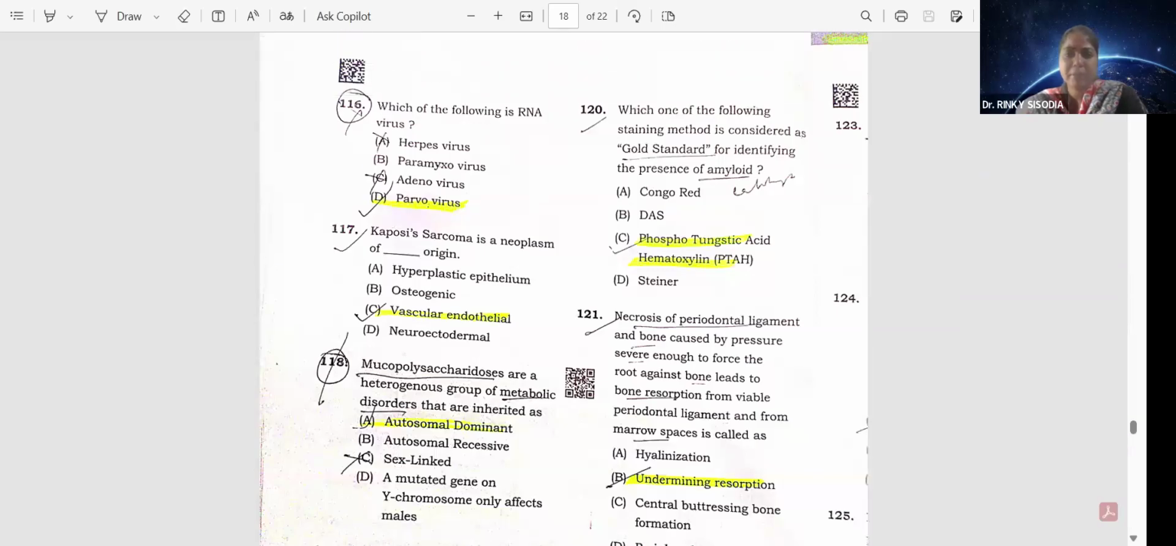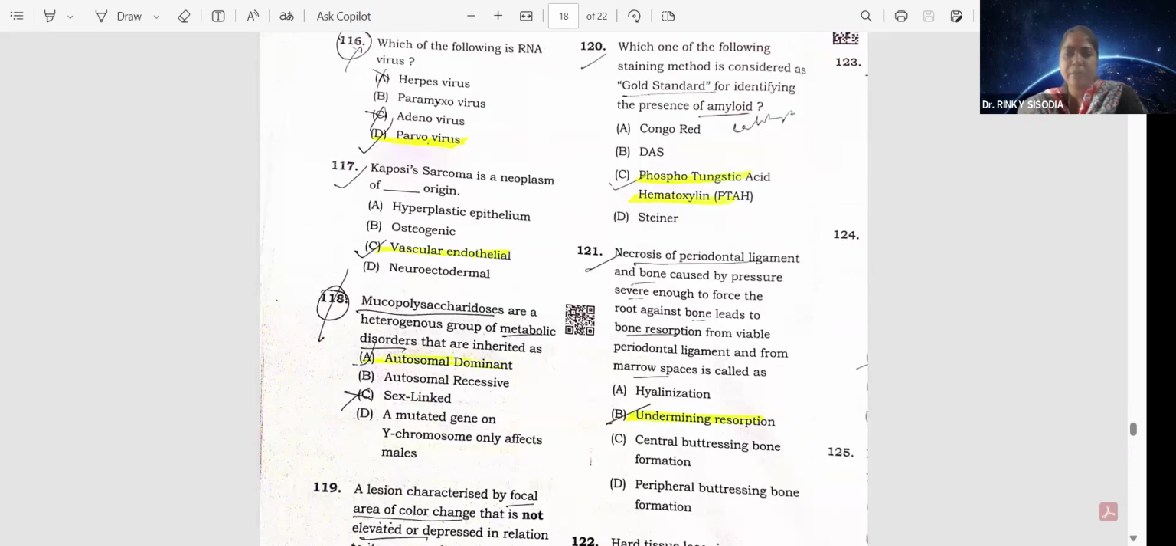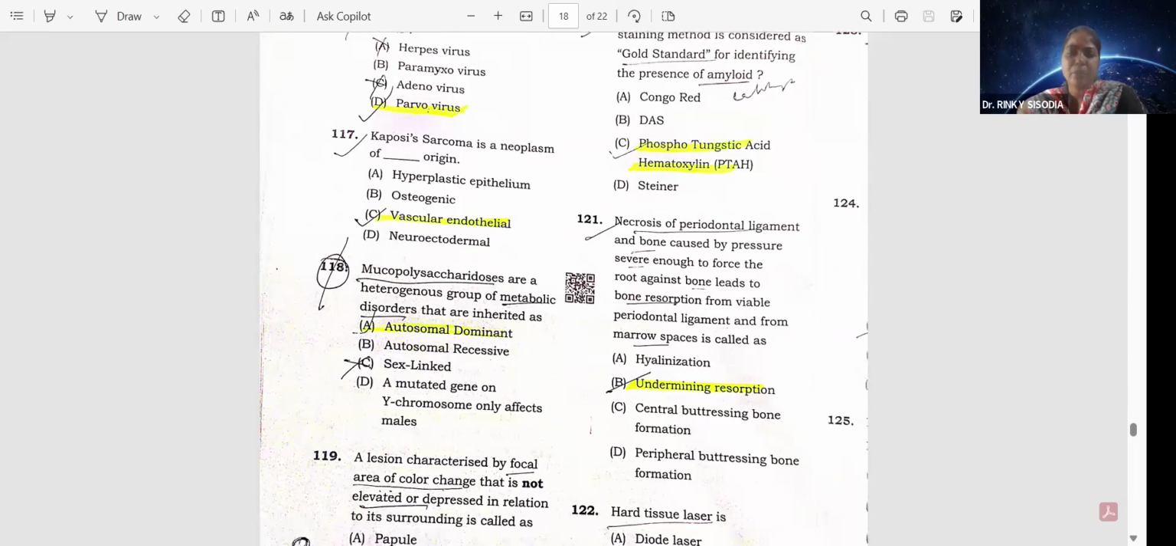Which one of the following staining methods is considered a gold standard for identifying the presence of amyloid? That is phosphotungstic acid hematoxylin, PTAH. Okay, necrosis of periodontal ligament and bone caused by pressure severe enough to force the root against the bone leads to bone resorption from viable periodontal ligament and from narrow spaces, called undermining resorption.